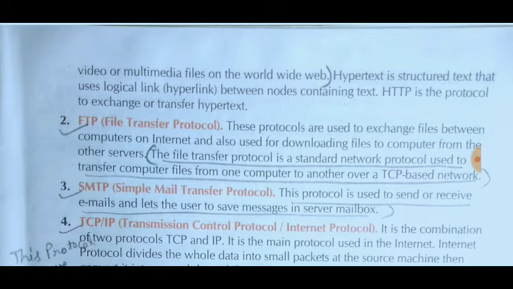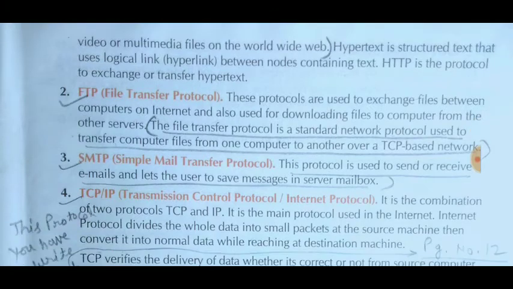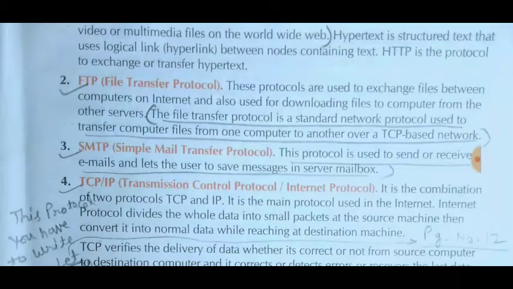Suppose a PDF file is given on the server and we want to download that file from the server, then this protocol will work. The protocol name is File Transfer Protocol. The File Transfer Protocol is a standard network protocol used to transfer computer files from one computer to another over a TCP based network. What is TCP? Transmission Control Protocol. A network which is based on Transmission Control Protocol, then only it will work.